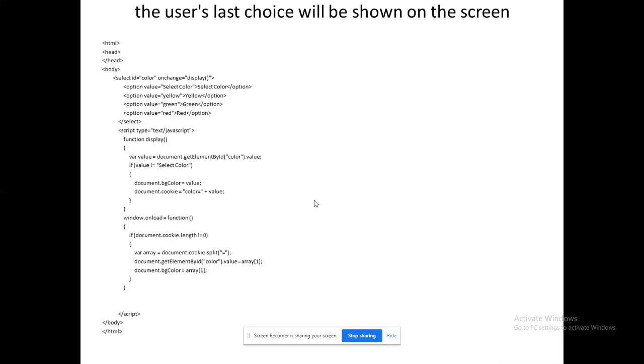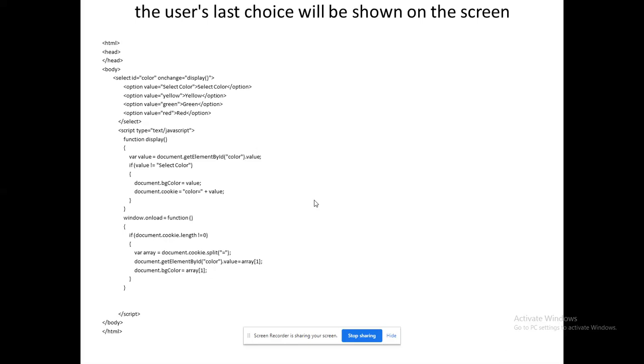So you can see that there is a drop down box. In the drop down box, you have colors: yellow, green, red. These three colors are available. Here I am ready to store the color chosen by the user. Whenever he accesses it the next time, based upon the cookie value, it will show the last chosen color. That's what the actual function will do, right?